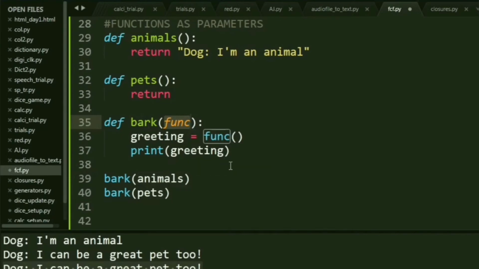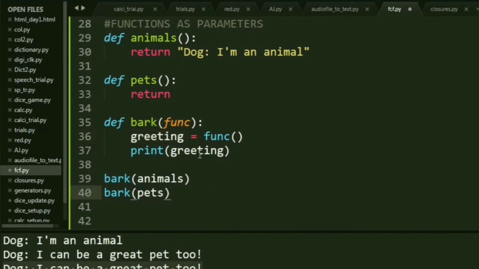Now, since the variable func has now become a function in itself, you can call it using parentheses, and then I am storing it inside the variable greeting. So as soon as you call func, it goes to animals and it returns "dog, I am an animal". So now the variable greeting stores the string "dog, I am an animal". And then you're simply printing it.